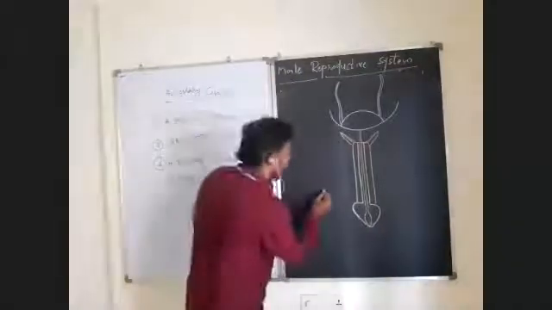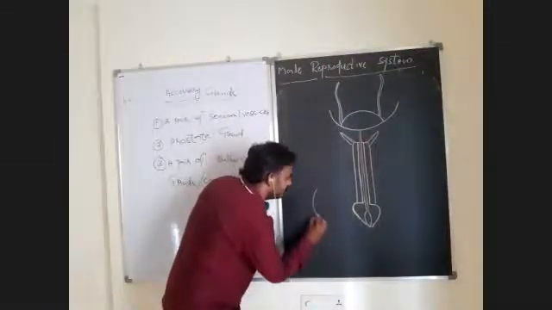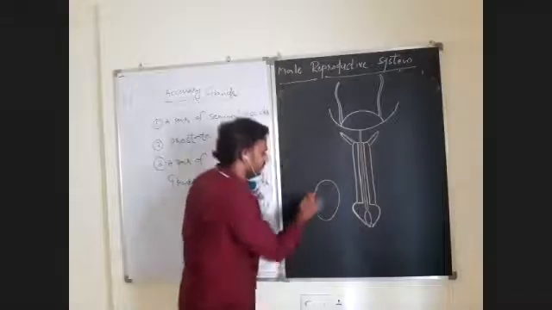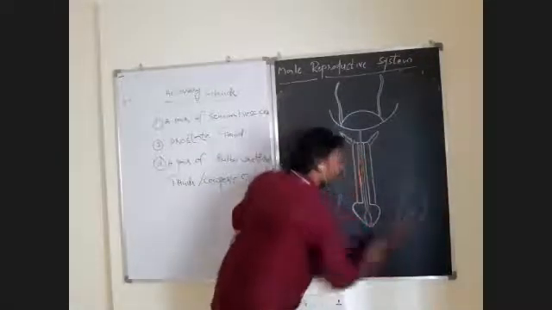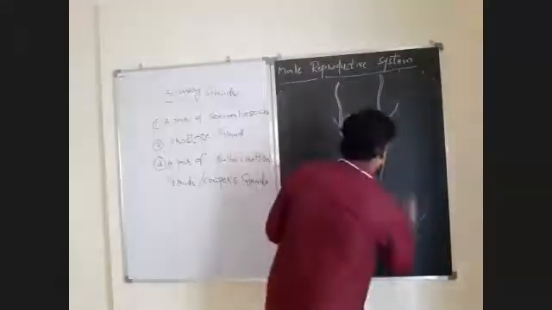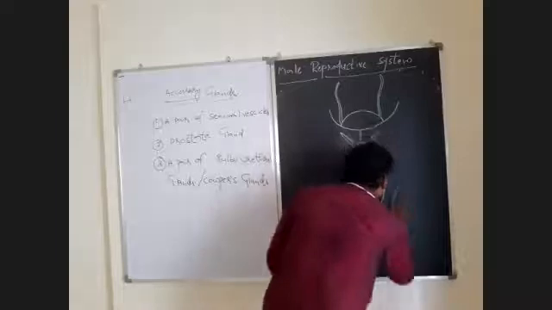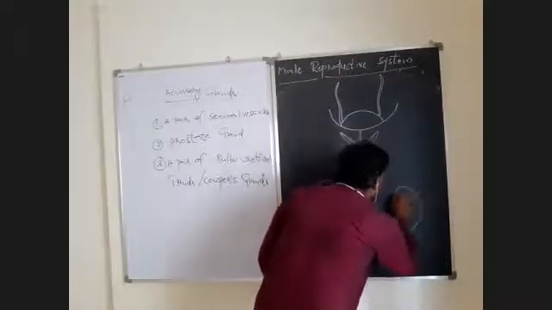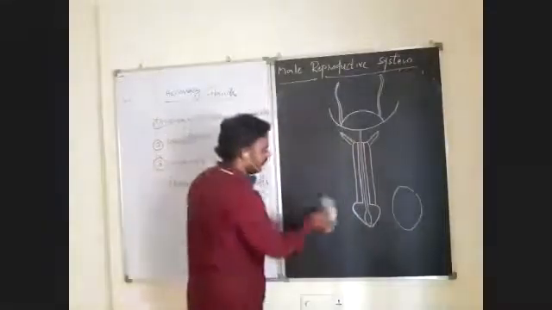A pair of testes are located on either side of this. It is one, and it is the other. A pair of oval-shaped testes are located on either side.